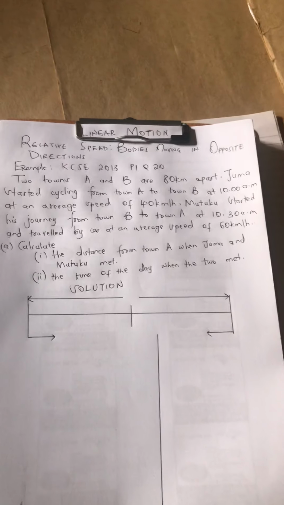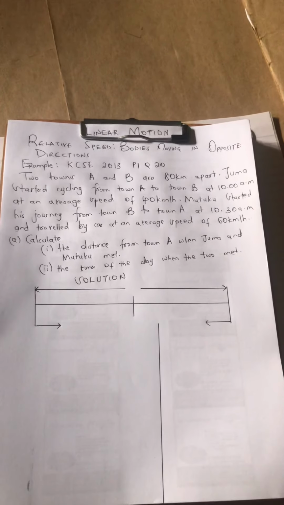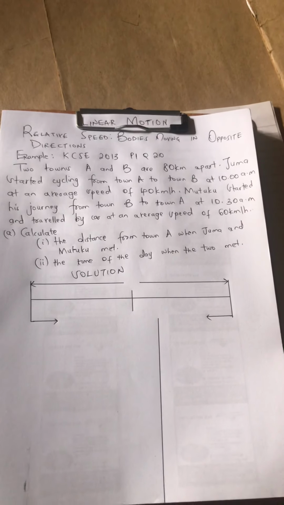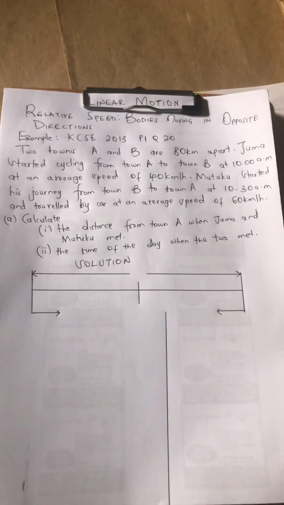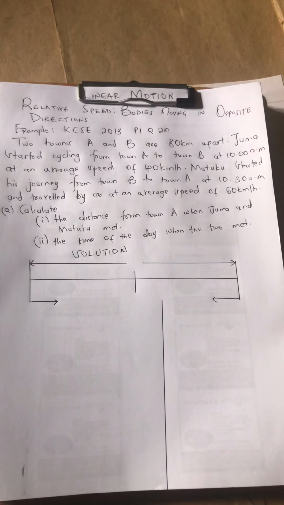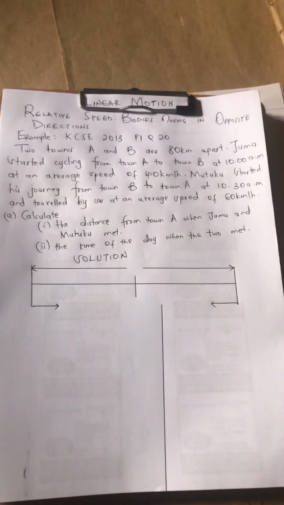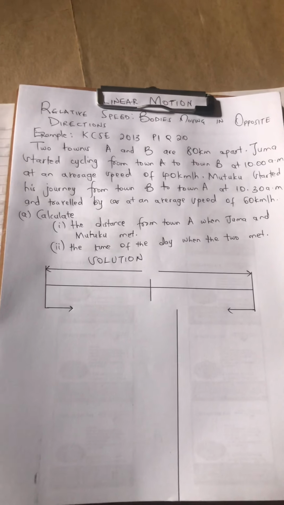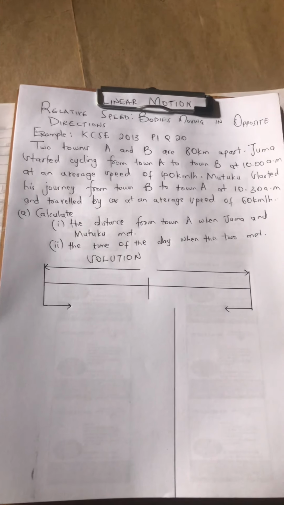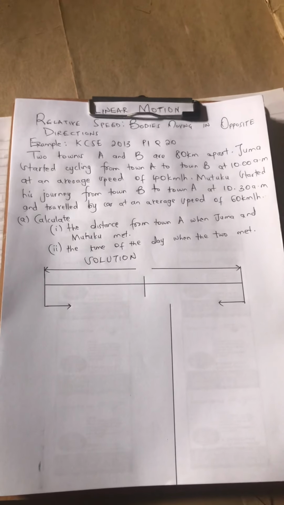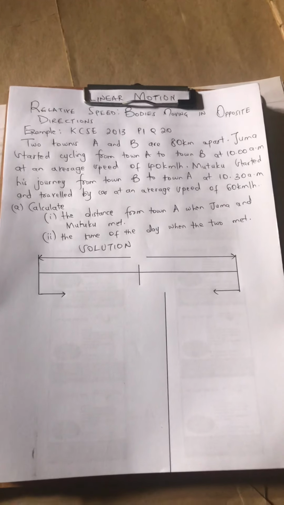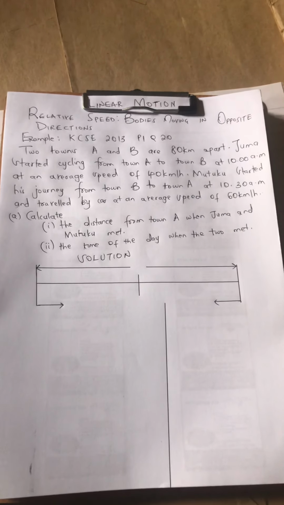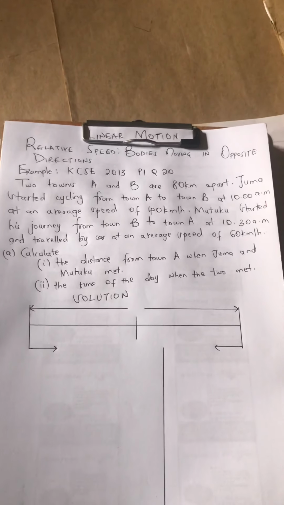Nimetokea tena na kahesabu manze, na leo tunaangalia relative speed, and under it tunaangalia bodies moving in opposite directions. Nikisema bodies moving in opposite directions, yani kuna zile maswali fulani za linear motion zenye unaambiwa kuna gari imetoka maybe Mombasa ikakuja Nairobi, na kuna ingine inatoka Nairobi inaenda Mombasa. So that is what we mean by moving in opposite directions.